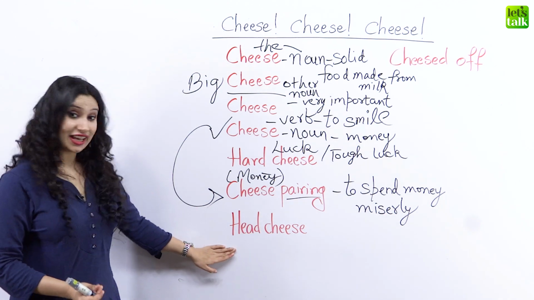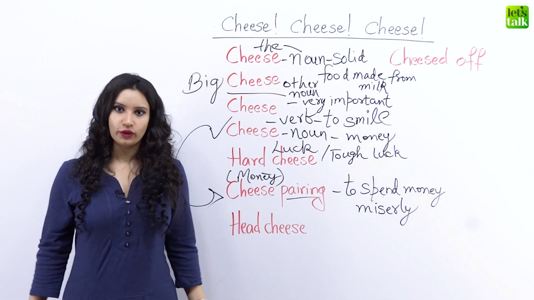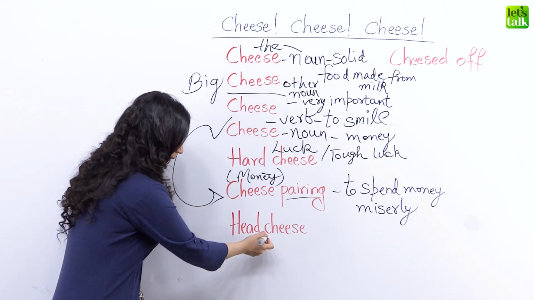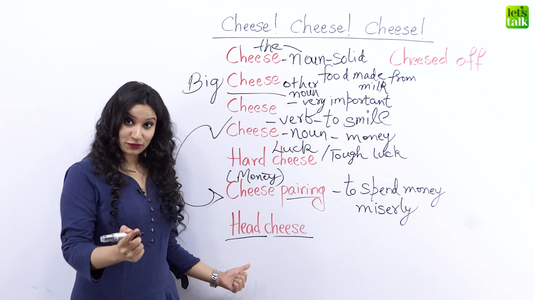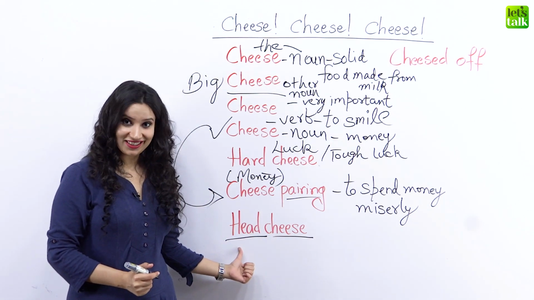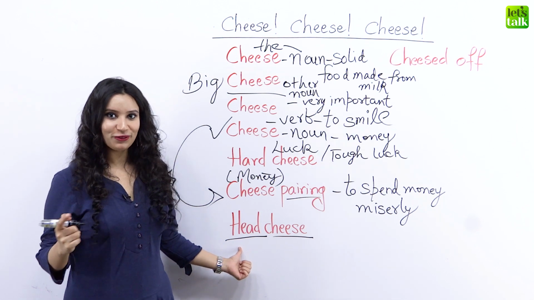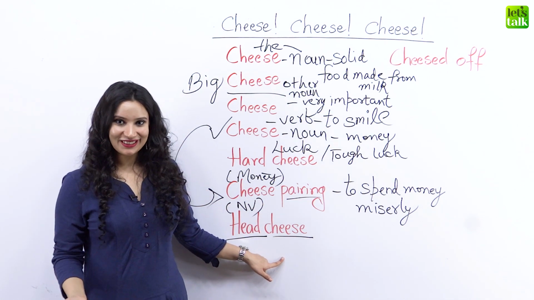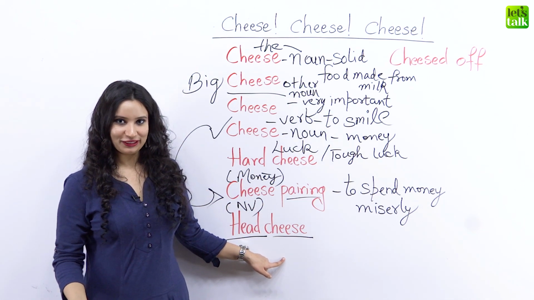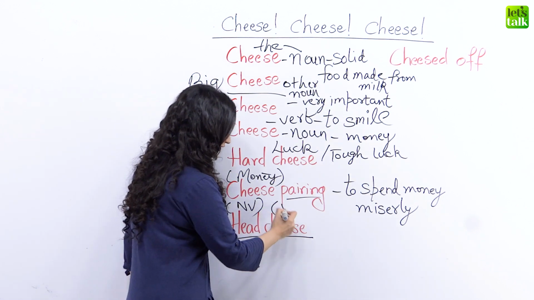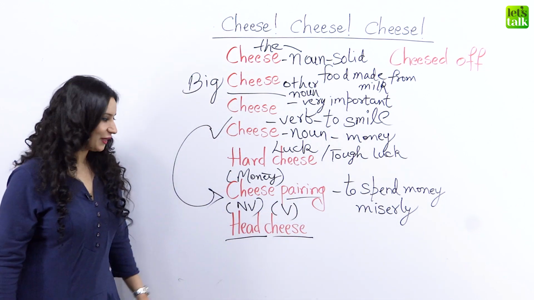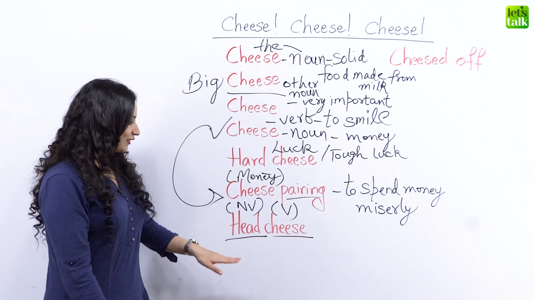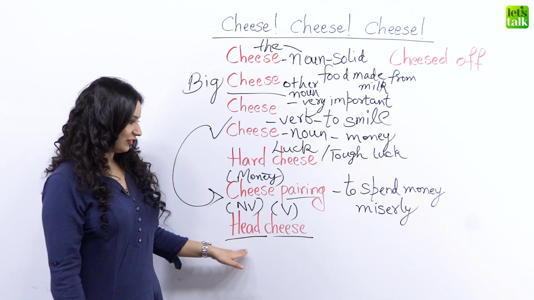So the next one is head cheese. And here we are, again talking about food. Okay, so this is a kind of food, head cheese. I've already told you it's food, okay? So when I talk about head, what can you think of? Something vegetarian or non-vegetarian? Non-veg. And when you think of cheese, is it vegetarian? Okay, that's a cliche, but it's sort of vegetarian. For some people, it's still non-vegetarian because it comes from animals, but it's vegetarian because we are not eating animals, we're eating a product by the animals. So head is non-vegetarian and cheese is vegetarian.